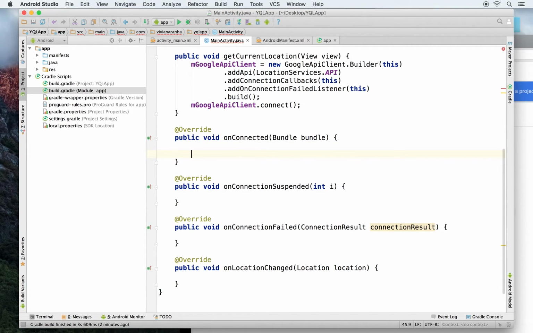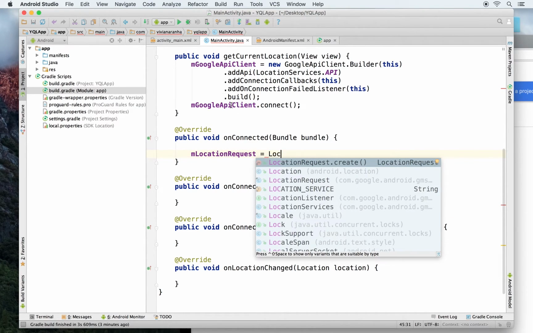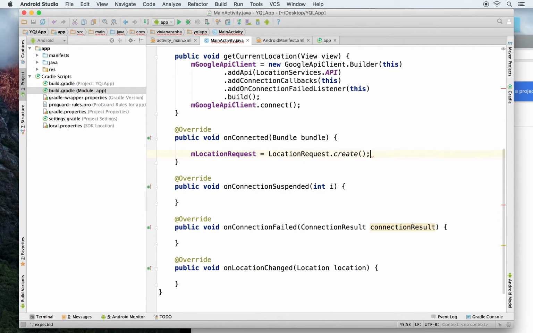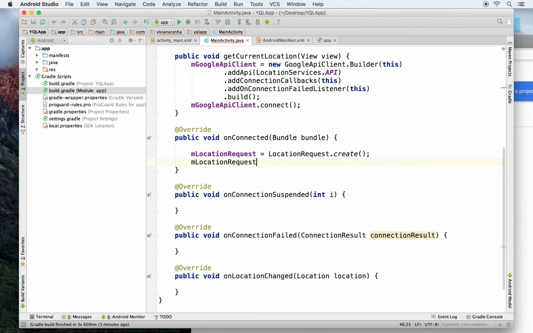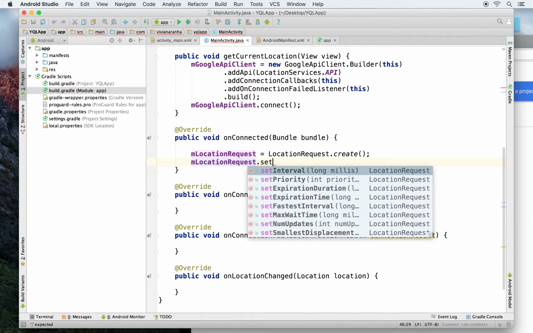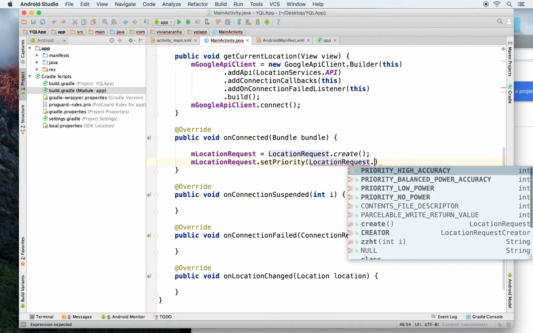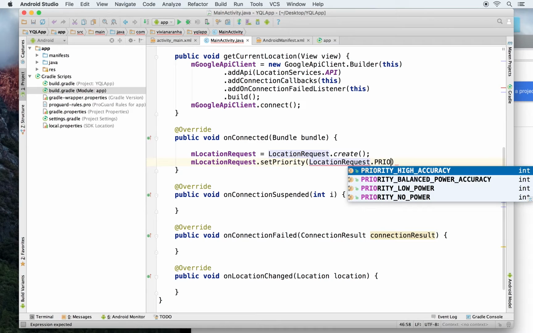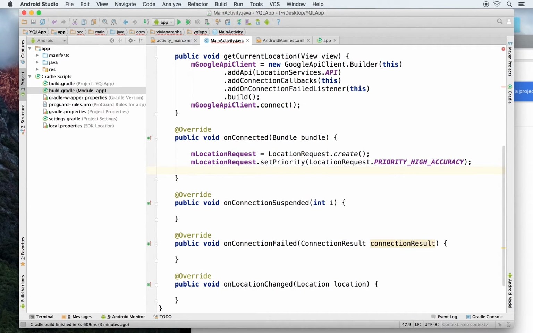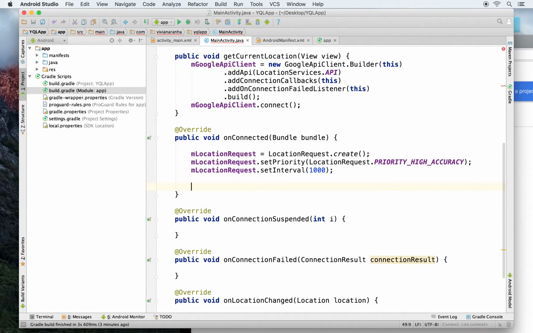Now inside on connected, first of all, let's take the location request. This will be called as soon as I'm connected to the Google API client. So I'm going to create a location request object. Then using that, I will set the priority to, let's say, location request dot priority high accuracy. It's just a test application, so why not? Location request dot set interval to 1 second. Every time the location changes, I'll get updates using that.